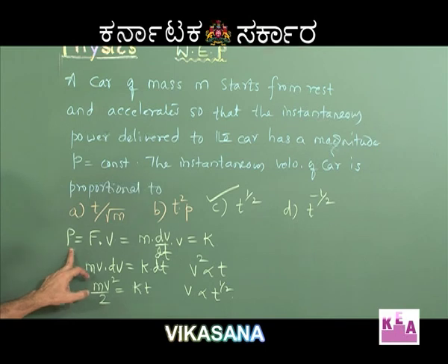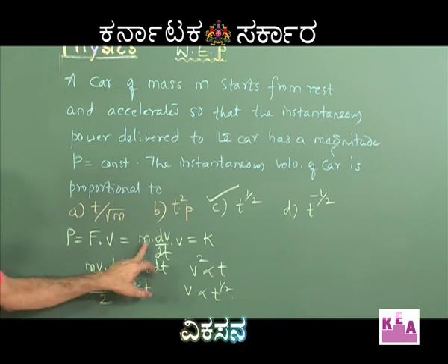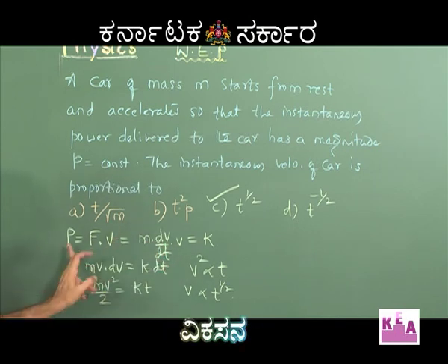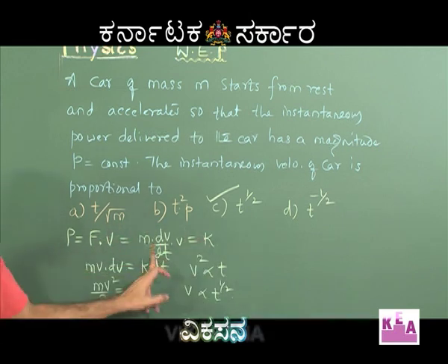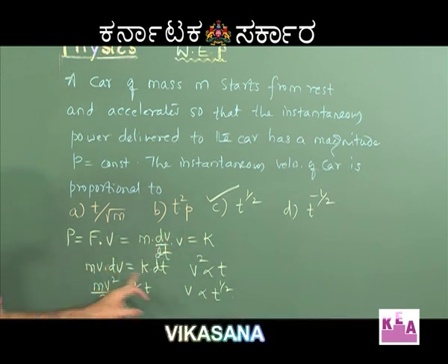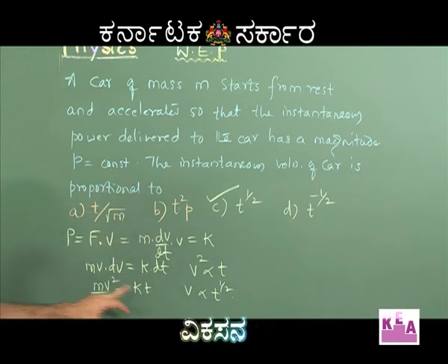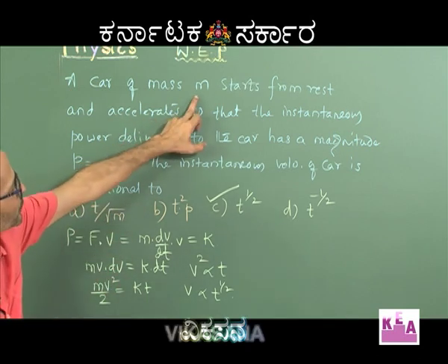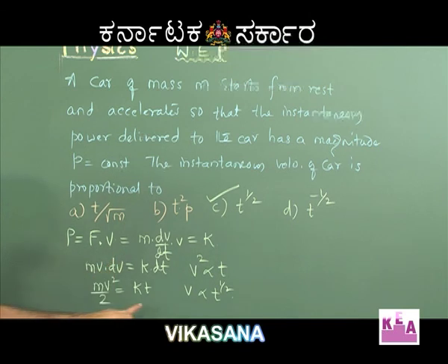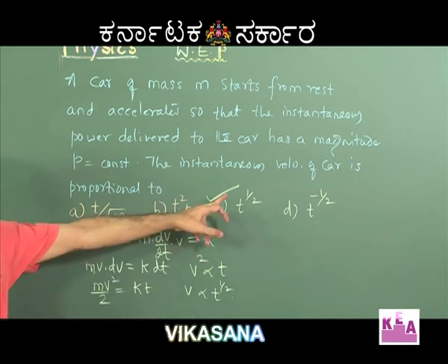So, we wrote power, we just expressed the force as mass into acceleration, power was given to be constant, we separated the variables, integrated, and the limits that we have taken for integration were 0 to V for V and 0 to t for t. Why 0 to V? Because the car has started from rest and now the present velocity is V. So, you get V is proportional to t raised to half.